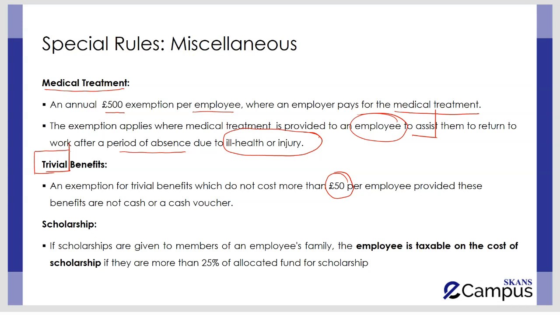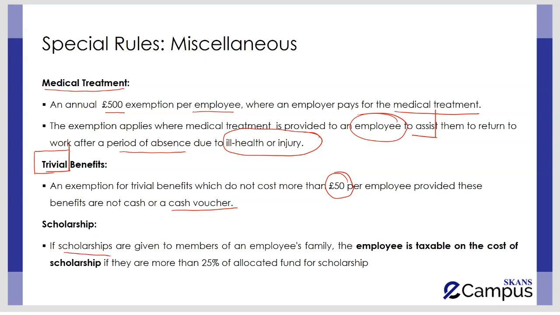And keep one thing in mind, that this concept is not applicable to such benefits which are going to be provided either in the form of cash or in the form of vouchers. So apart from cash and vouchers, if any benefit is going to be provided by an employer to an employee whose cost is not more than £50 per tax year, that is said to be trivial in nature and that is specifically exempt.